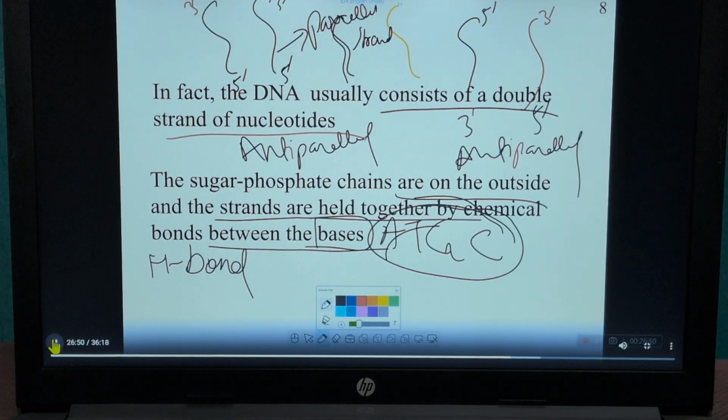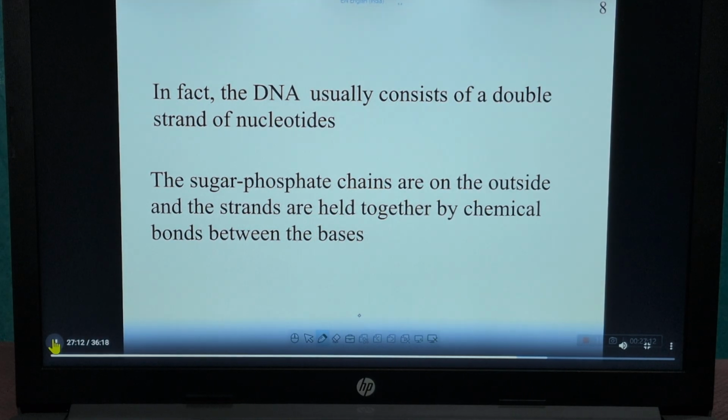Hydrogen bond. Another thing is that purine will always combine with pyrimidine.